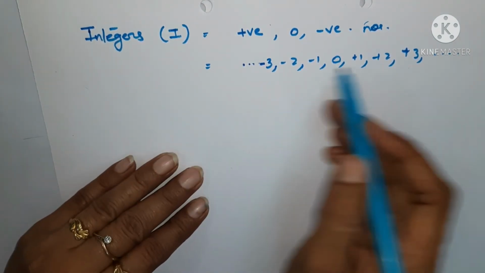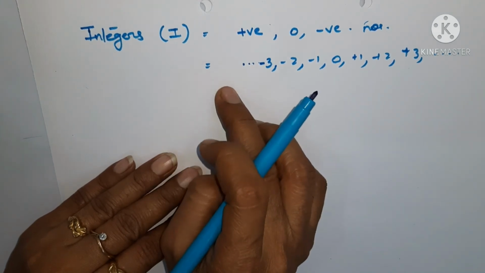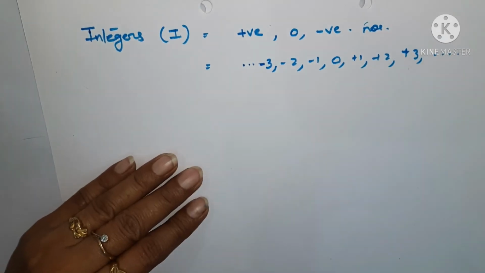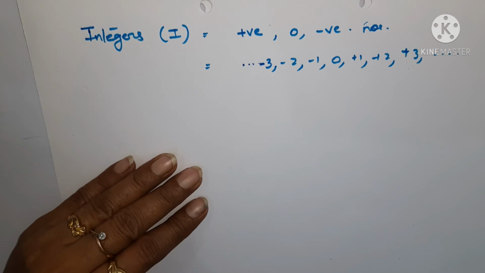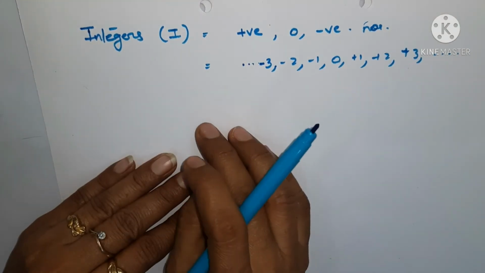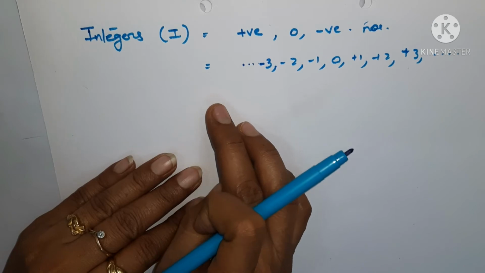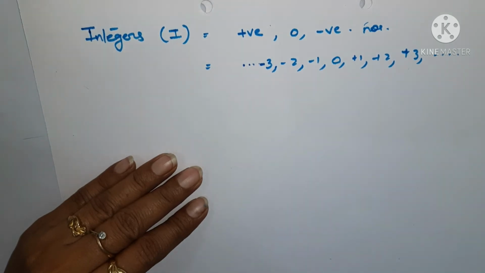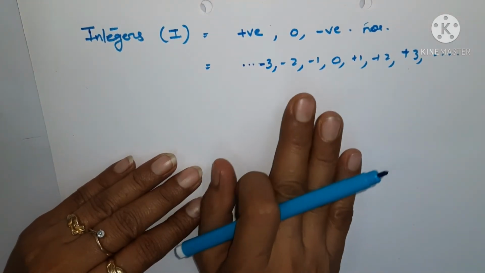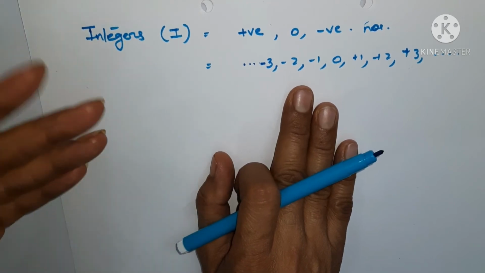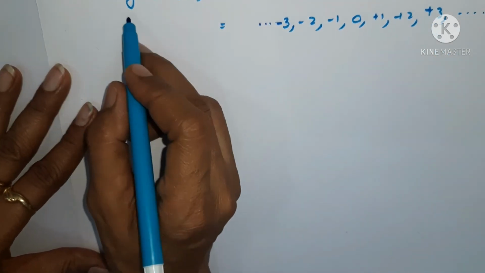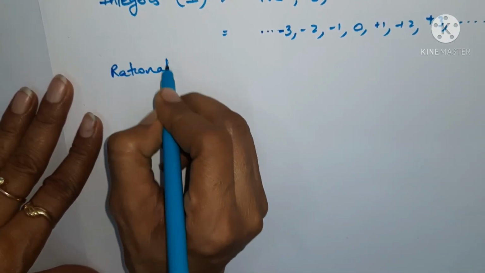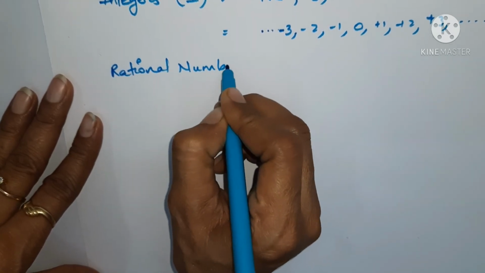They are also endless towards both sides, towards the right side as well as towards the left side. Integers are numbers in which the order is increasing from left to right. In fact, in all the numbers you can see that the value is in increasing order from left to right. Similarly, it is there in the integers also. When we talk about the number line, I'll discuss it. Then after this, there is another family which is known as rational numbers.